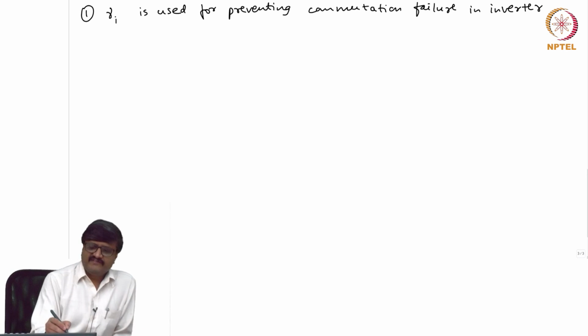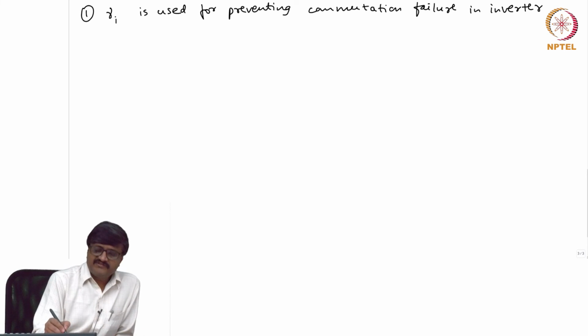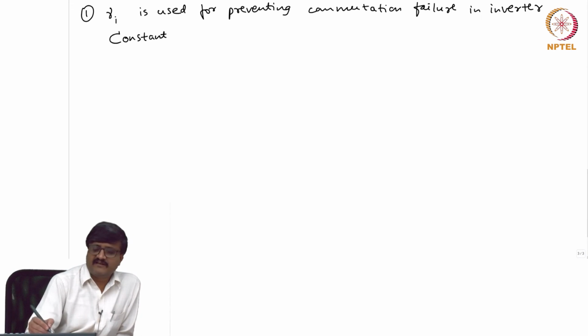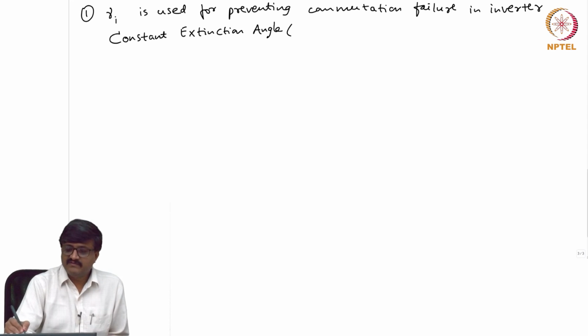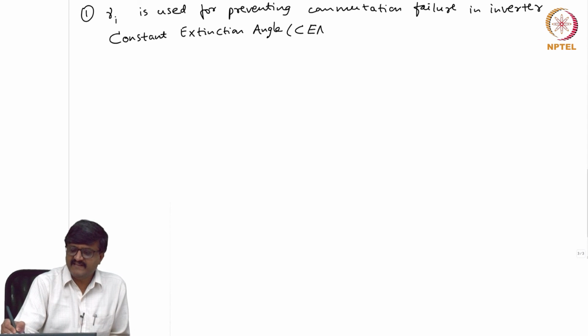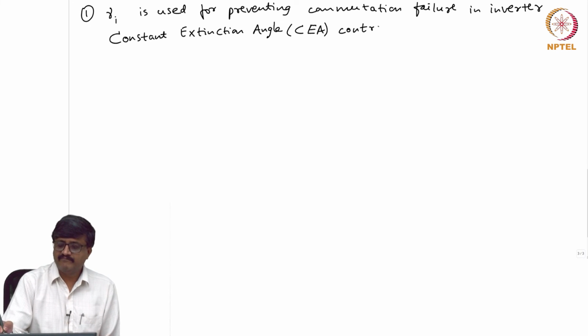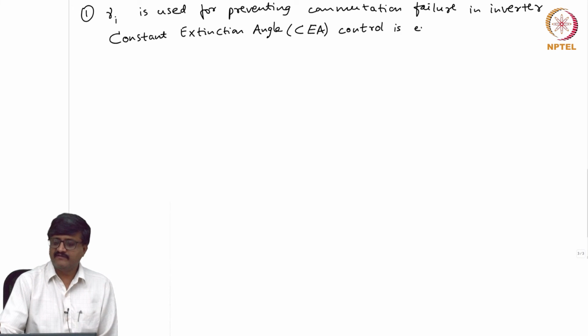This type of control is known as constant extinction angle control. You recall the name given for gamma, extinction angle. So, constant extinction angle, abbreviated as CEA, control is employed at the inverter.